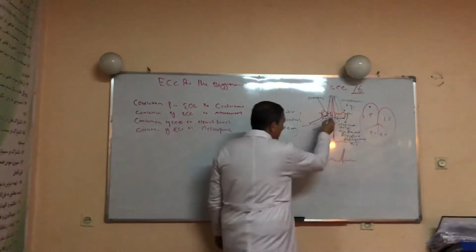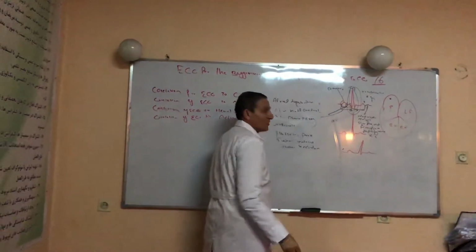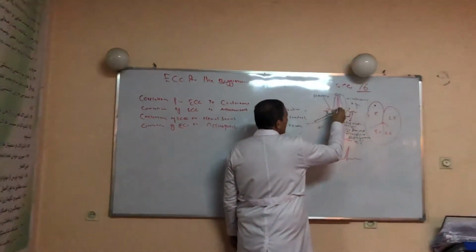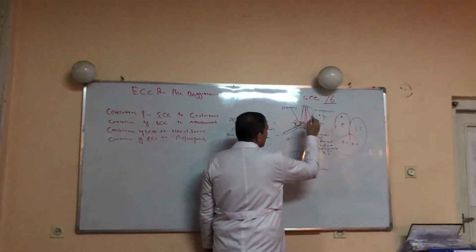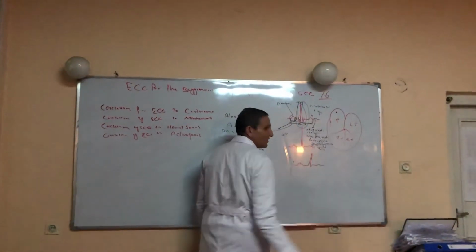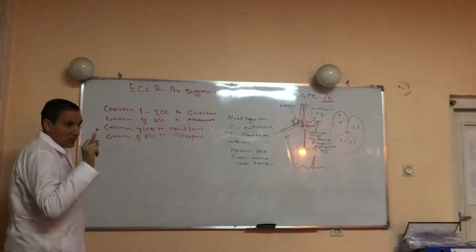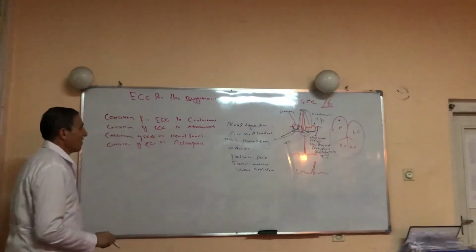It starts from the beginning of the Q wave to the end of the T wave. The electrical events during this period are the QRS complex, which represents ventricular depolarization, the ST segment, a pause or refractory period, the T wave, which represents ventricular repolarization, and the U wave, which represents the slow phase of repolarization.